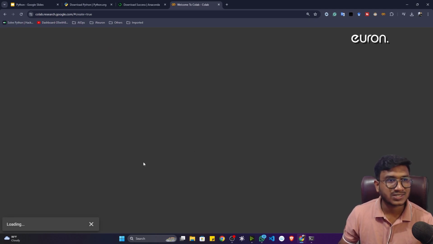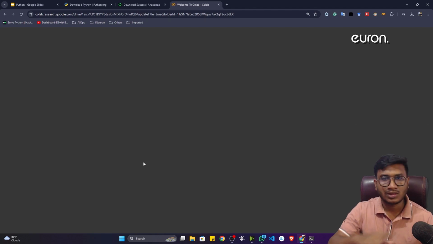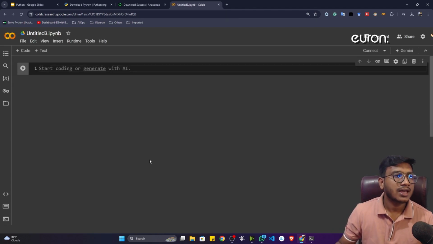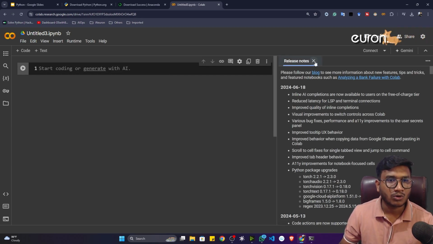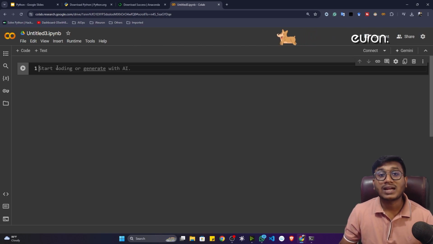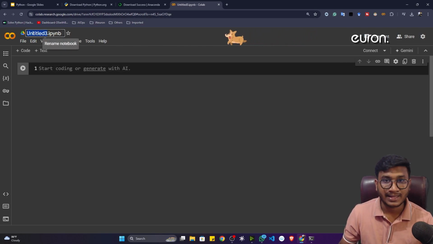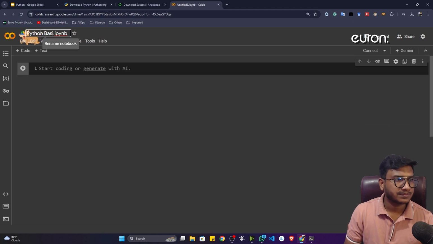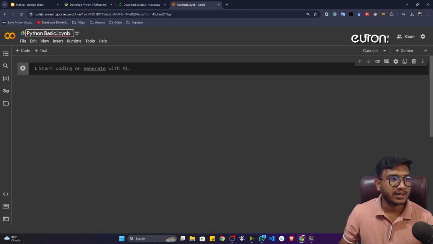Let me just create it. It will take some time to load that instance. See guys, this is the interface. Here I got a notebook-like interface where I can execute my Python program. But before that, first of all, you have to assign a name to this file. Let's say this is Python basics, because we are doing Python basics here. So I'll give this name, Python basic. You can give any name, it's up to you.